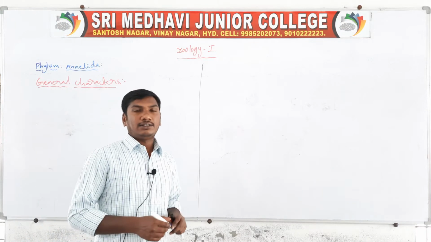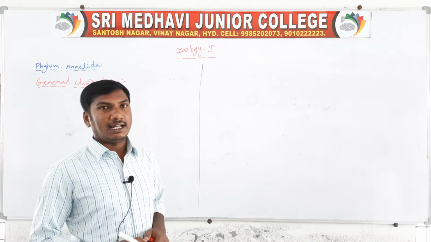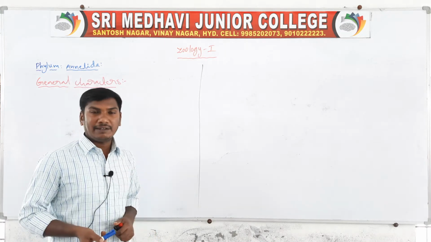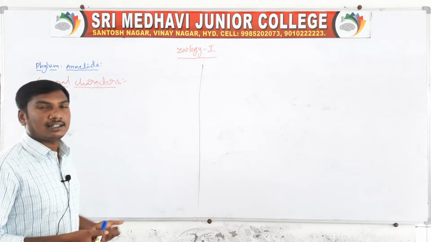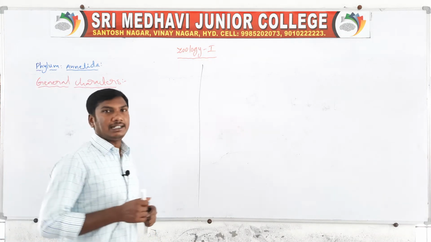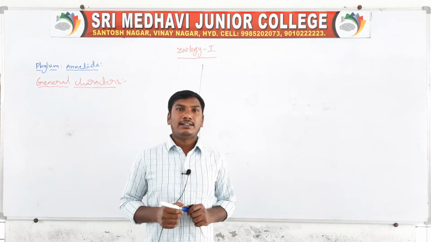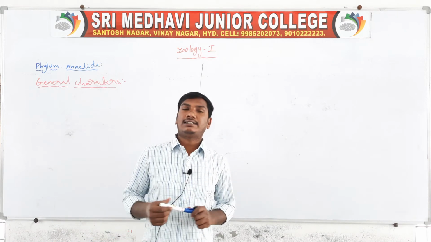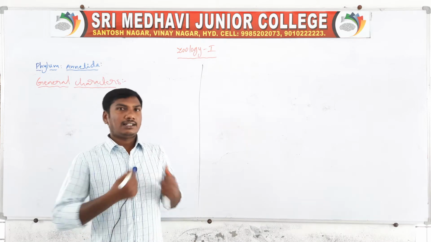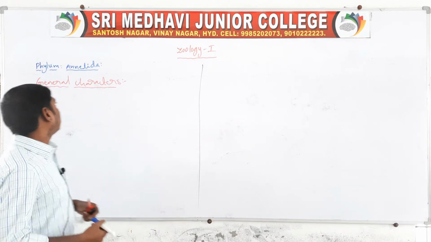Hello everyone. Today we will discuss phylum Annelida general characters. In the previous class we discussed habit, habitat, level of organization, symmetry, germ layers, and body wall. Next, today we will discuss the respiratory system.